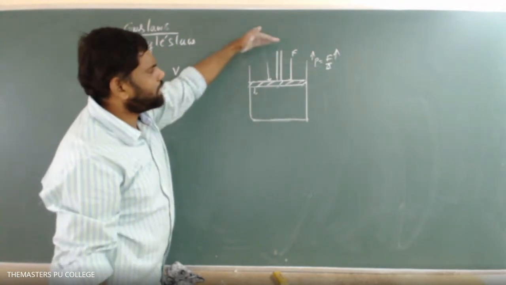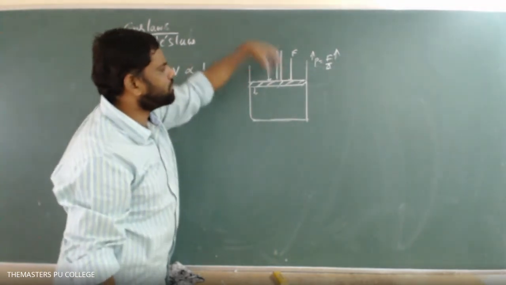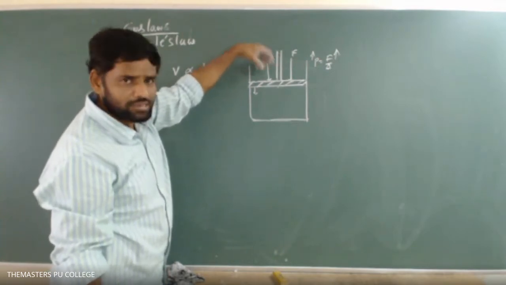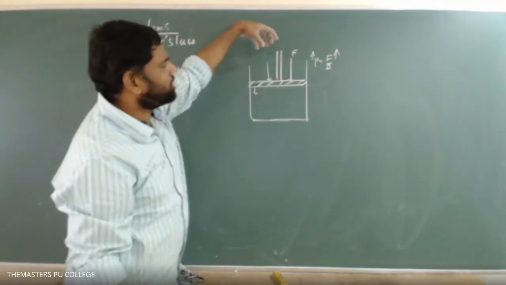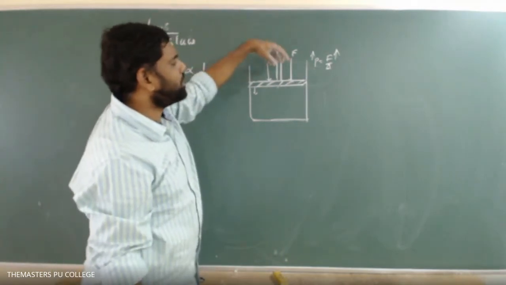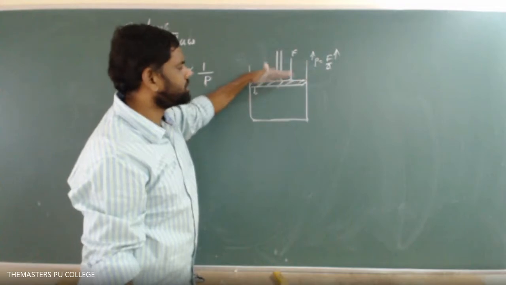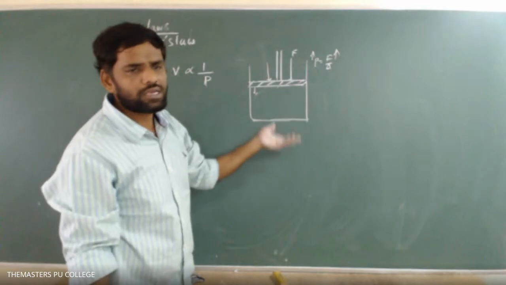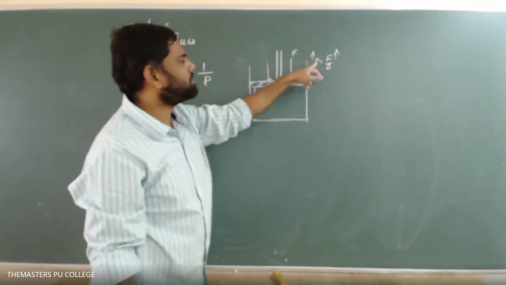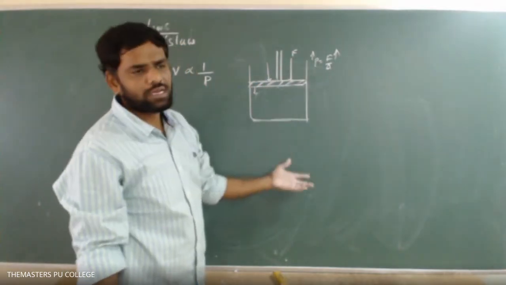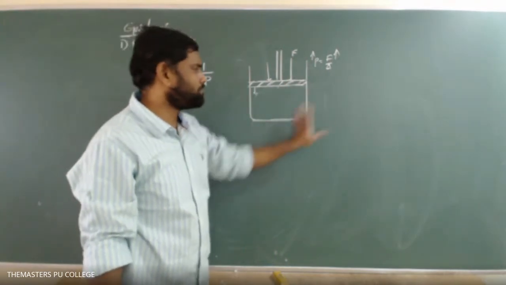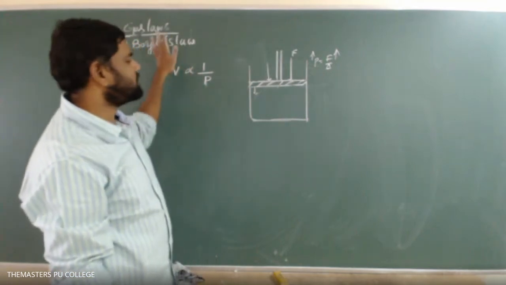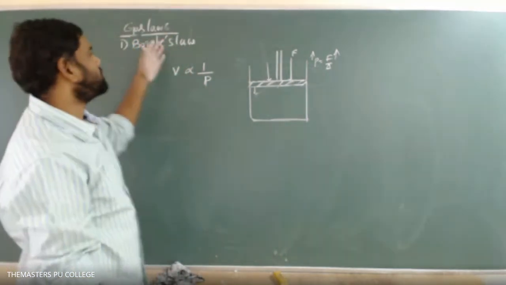By pressing the piston inward, like in injection syringes. Have you seen injection syringes? If you are pressing the piston, the piston will move downward. When the piston moves downward, the volume of the gas decreases. So on increasing the pressure, the volume of the gas decreases. Without changing the temperature of the system, if the pressure increases, the volume of the gas will decrease. That is Boyle's law.